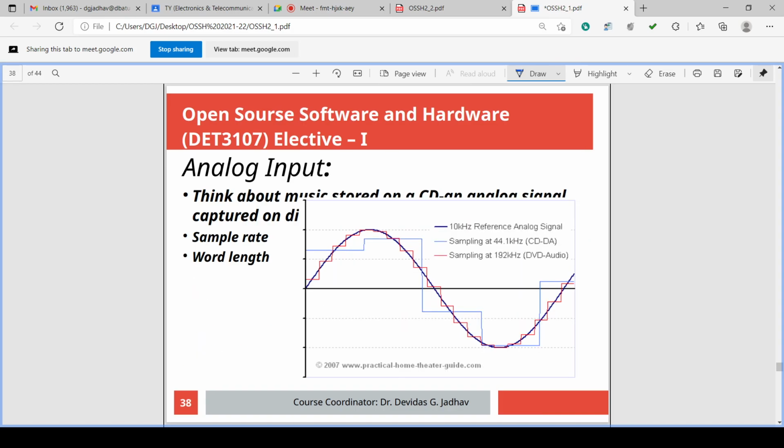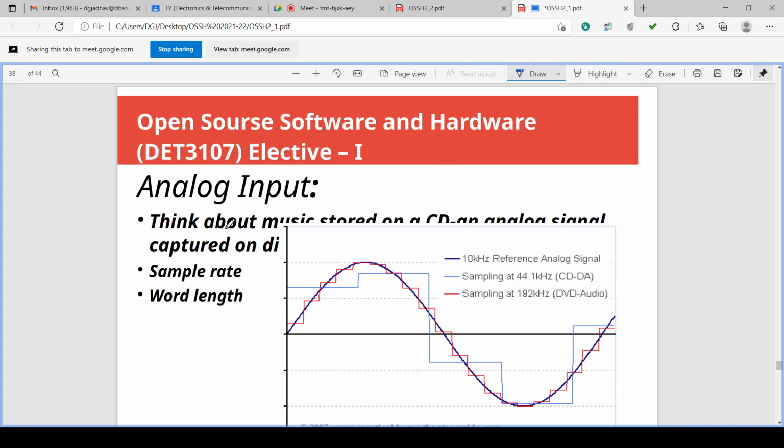So analog input, again the same thing is shown here. Suppose there is some signal, music signal or some sinusoidal wave. This signal is shown, the violet color, a 10 kilohertz reference analog signal. Blue color is sampling at 44.1 kilohertz. This is for audio. And red is sampling at 192 kilohertz, for CD and DVD audio.